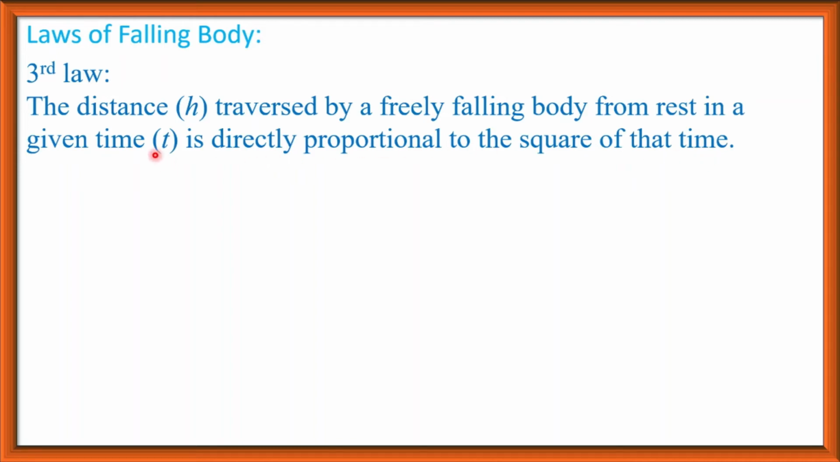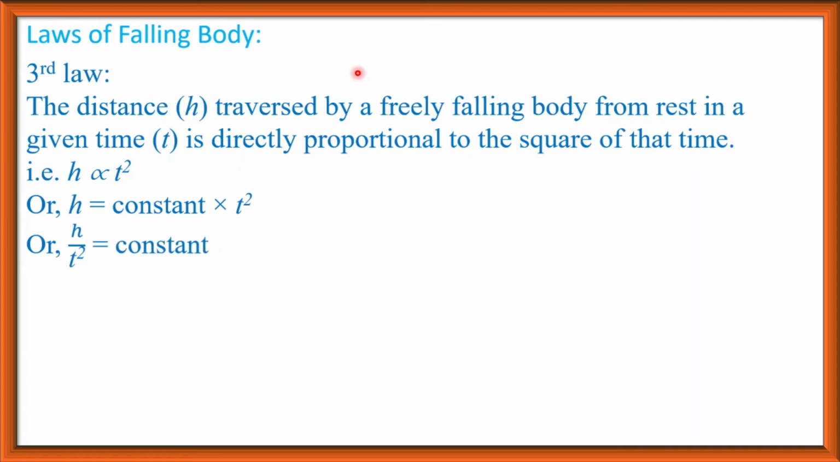Suppose after time t, the distance traversed by the body is h. So we can write h is proportional to t square. According to this law, h is directly proportional to the square of the time. So h is proportional to t square, or h is equal to constant into t square, or h divided by t square is equal to constant. That is, in this case, the ratio of distance and square of the time is constant.